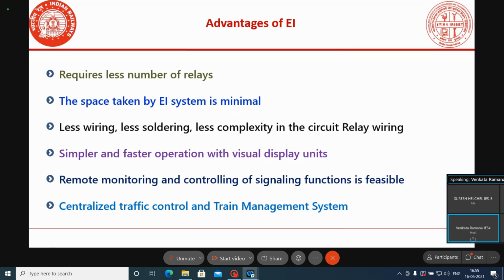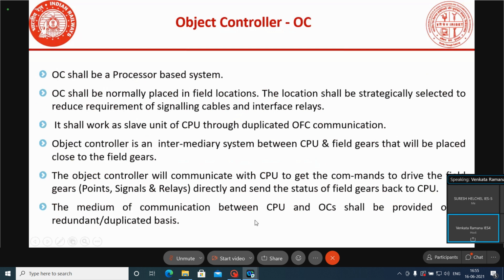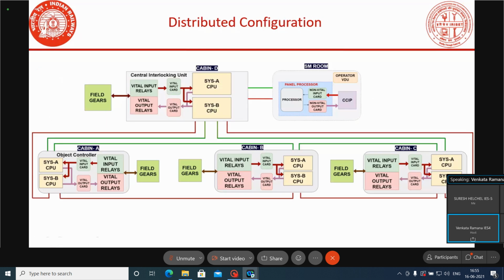If you have any doubts on distributed interlocking, centralized interlocking, standby arrangement and redundancy, you can ask me. After this we'll close the session. Do you have any doubts on this? No, sir.